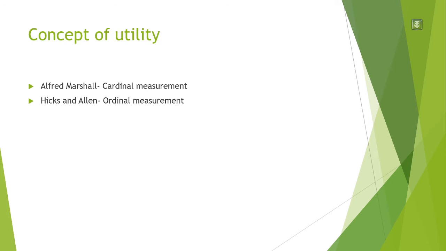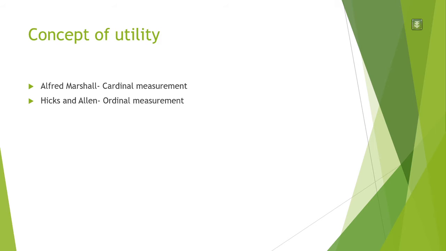Now the problem with cardinal measurement is you can't specify your satisfaction in terms of numbers. You can't say, okay, I consume 5 oranges and my satisfaction is 10. You can't do that. So another improvement on the utility aspect has been given by Hicks and Allen. Now Hicks and Allen took ordinal measurement. Now what do you mean by ordinal measurement?